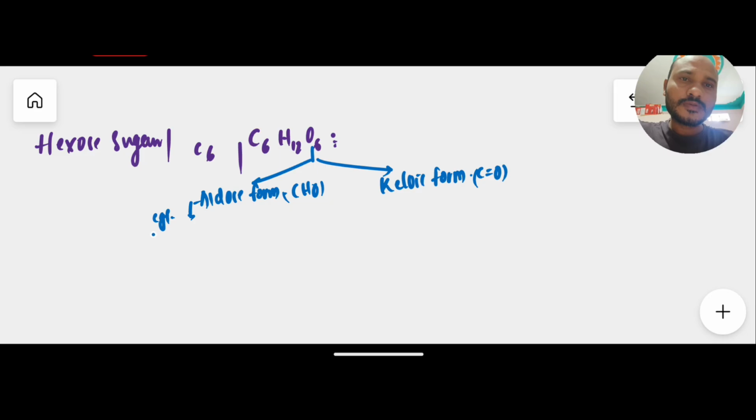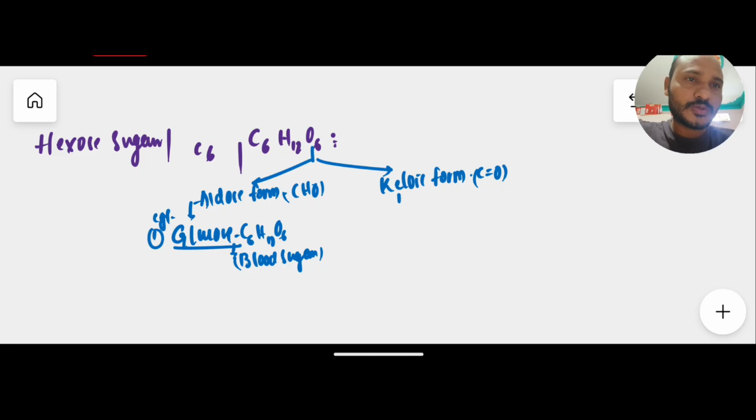For example, the first most important example is glucose. Glucose is the aldose form of hexose sugar. If you write the formula, C6H12O6. Very important. Glucose is a blood sugar. And for this glucose, the ketose form is fructose. Very important. Example, fructose. The fructose formula is also C6.